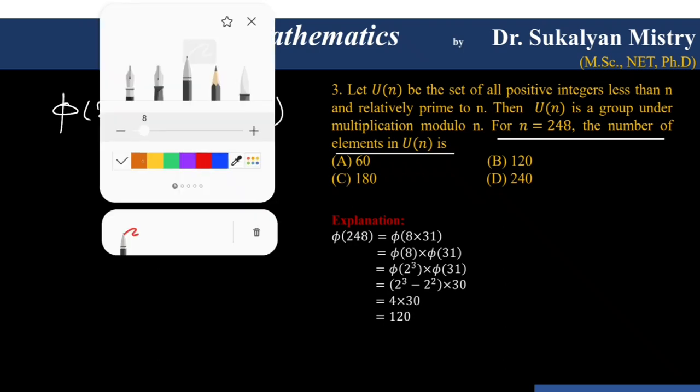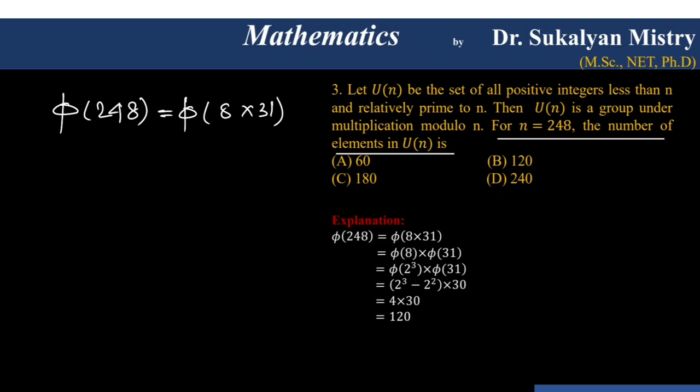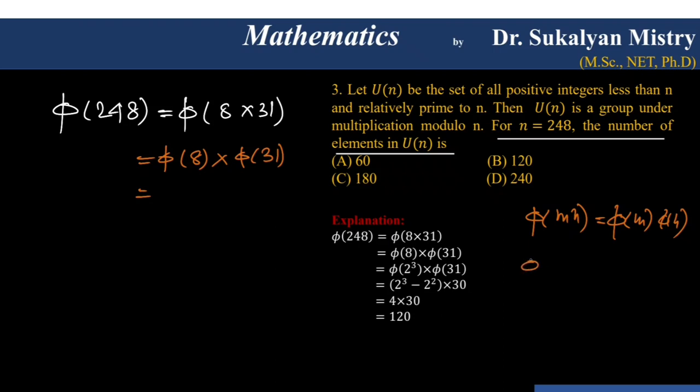We know that if m and n are relatively prime, then phi of m n is equal to phi m into phi n. So this can be written as phi 8 into phi 31. Also we know that phi p to the power k will be p to the power k minus p to the power k minus 1, where p is a prime number. So this can be written as phi 2 cube into phi 31.